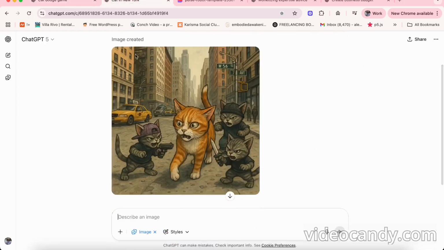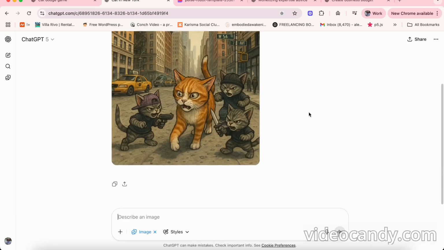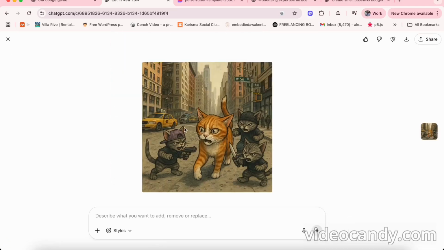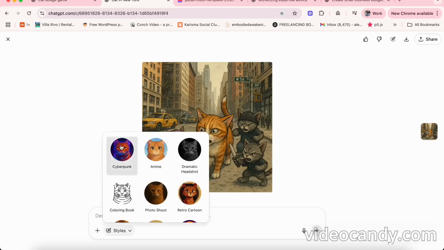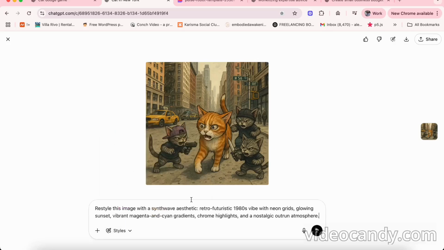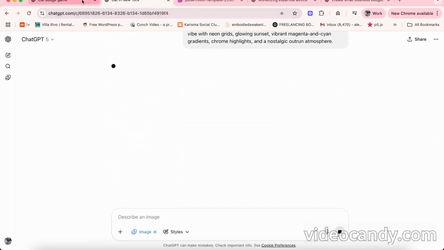Here we have our image created, okay, with a kitty getting attacked by gangster kittens. And one thing I noticed is that if I click on that, you see that I can change the styles. So I can pretty much take this image and turn it into, say, a retro cartoon or synthwave. You click on that and I get the prompt right away, and I click here.